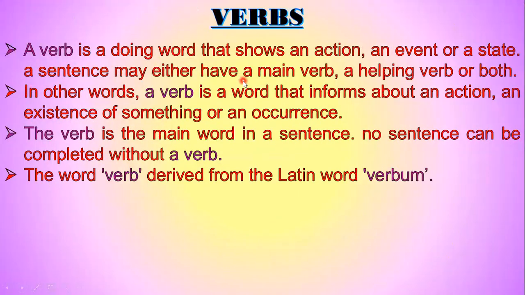A verb is a doing word that shows an action, an event, or a state. A sentence may either have a main word, a helping word, or both. In other words, a verb is a word that informs about an action, an existence of something, or an occurrence. The verb is the main word in a sentence. No sentence can be completed without a verb. The word verb derived from the Latin word verbum.